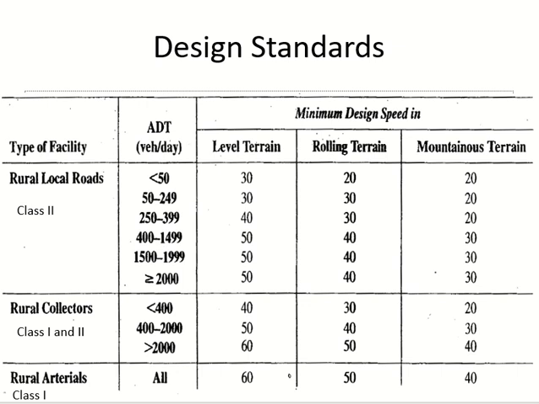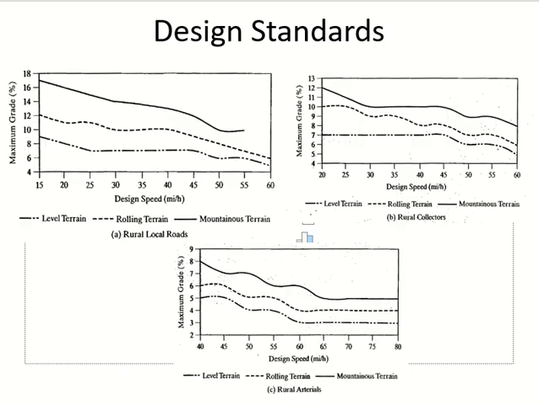So this table gives you the standards for maximum speed, design speed for these highways. You can pick the type of highway, look at the volume you have, and according to terrain, you can pick the design speed.